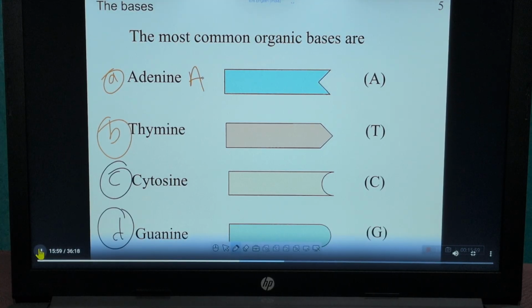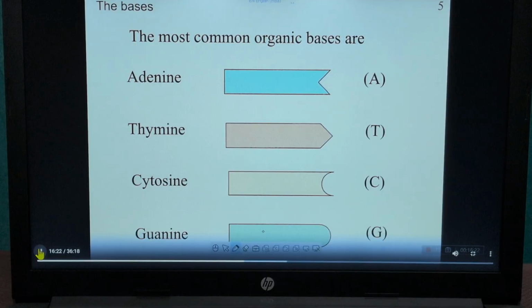Adenine is coded by A, thymine is coded by T, cytosine is by C, and guanine is by G. And in RNA, there is another, that is U, uracil is coded by U. Okay. These are the four nitrogenous bases or organic bases.